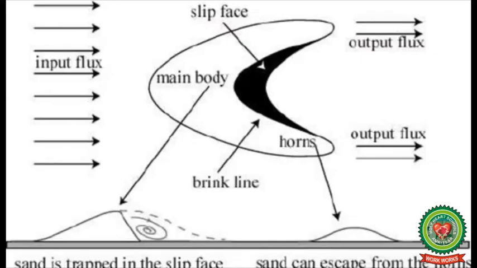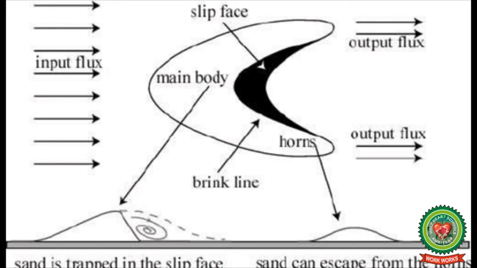As the extremities of this dune move more rapidly than the middle portion, it gives such a characteristic shape. It means the main body, that is the central part of the sand dune, moves rapidly towards the wind direction, whereas the horns or the sides move slowly.